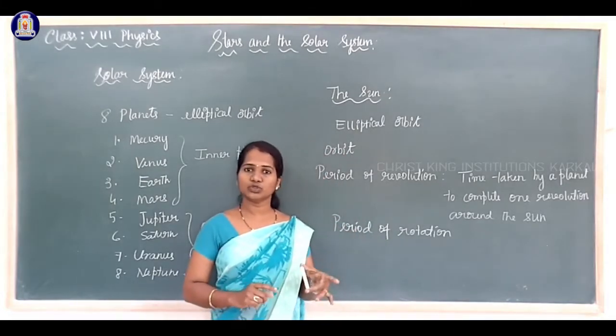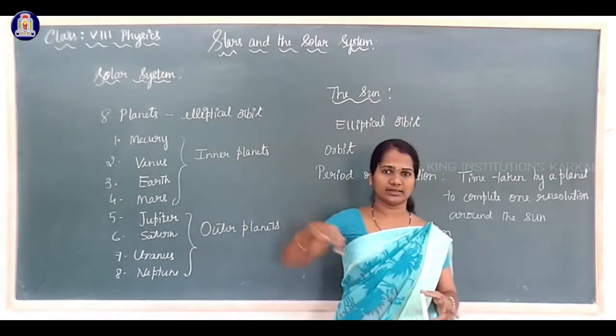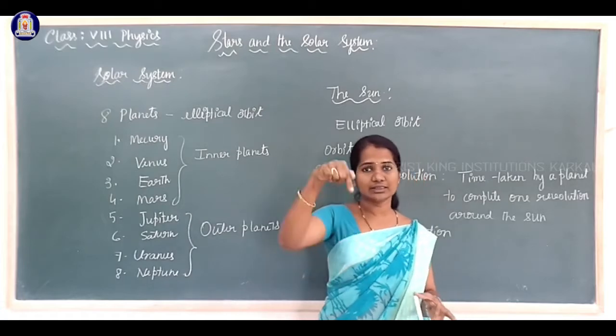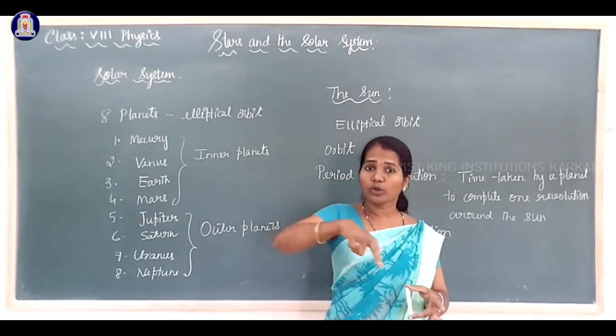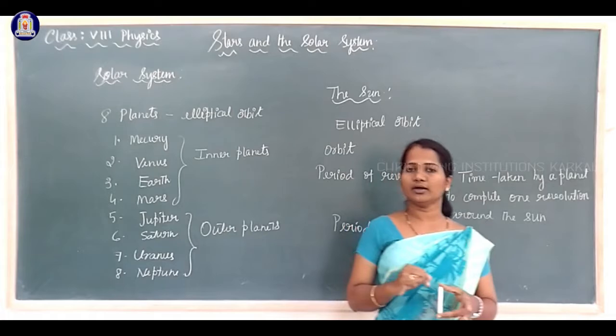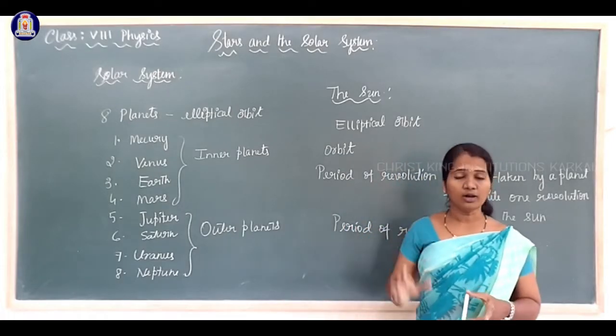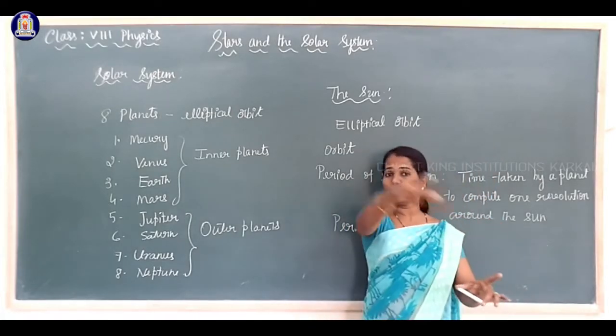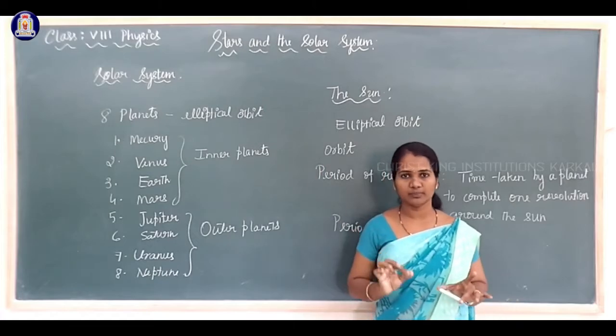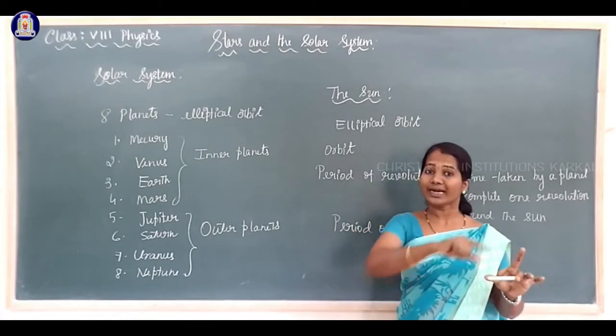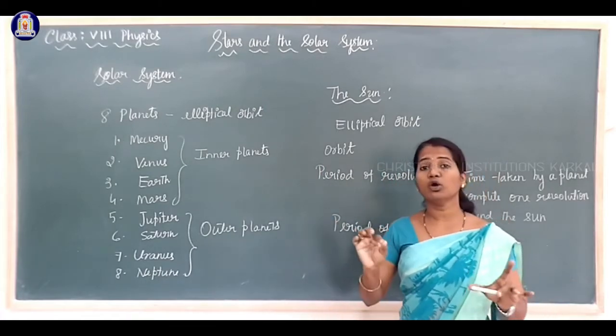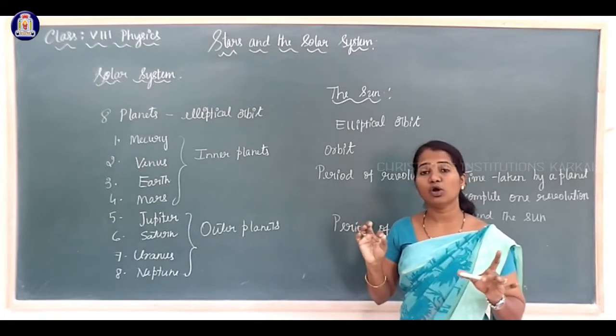Period of revolution is moving around the Sun. Period of rotation is spinning on its own axis. So all planets revolve around the Sun in an elliptical orbit. To move around the Sun, they follow an elliptical path.